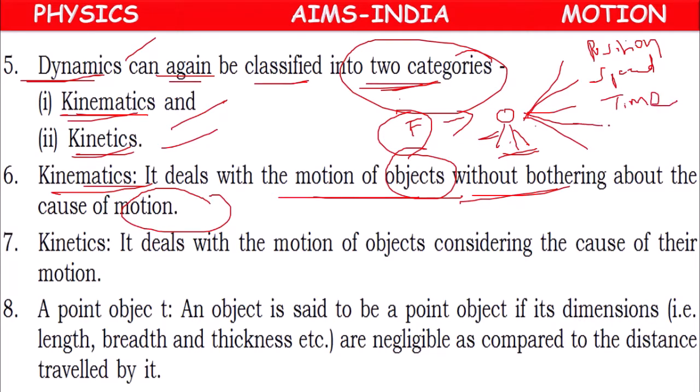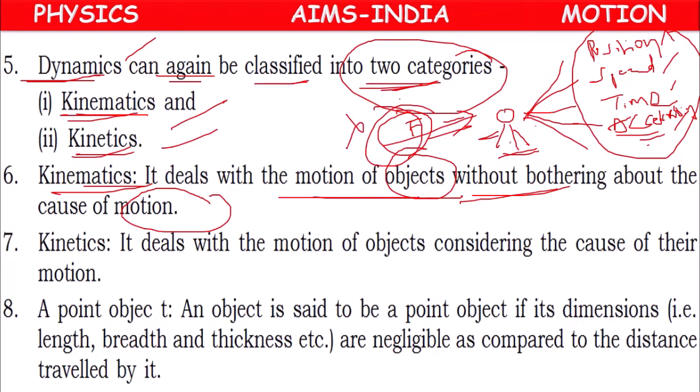Because speed is changed, we can tell that it is showing acceleration. Change of speed is called acceleration. Like that, we can observe so many changes. Studying about all these changes, without bothering about force, is called kinematics.